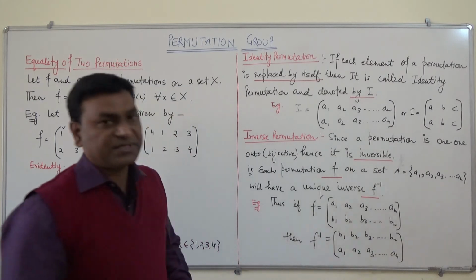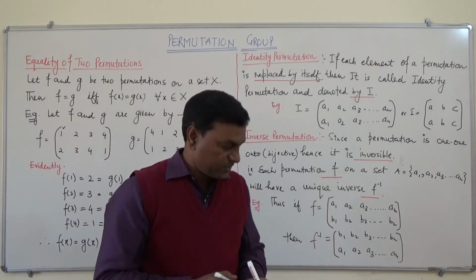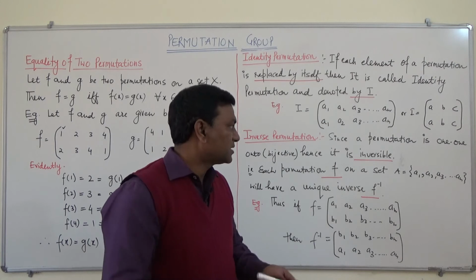So if F is there, then F inverse will be there. So we can say this is the inverse permutation.